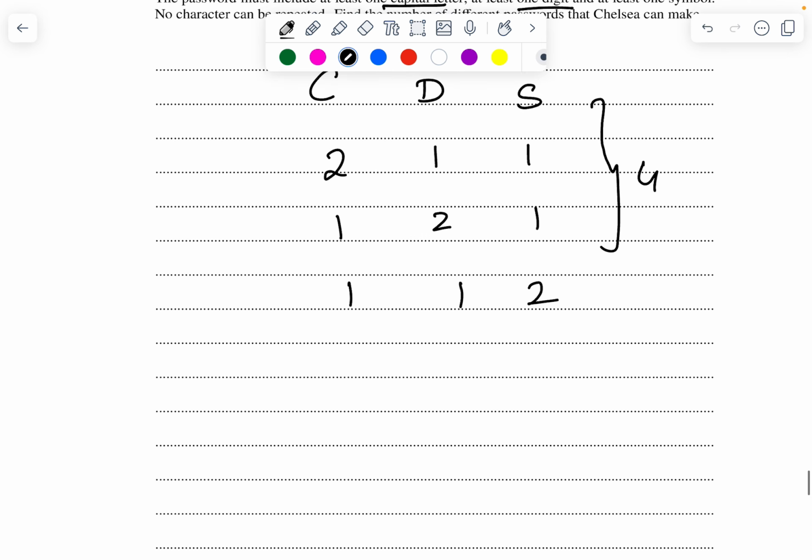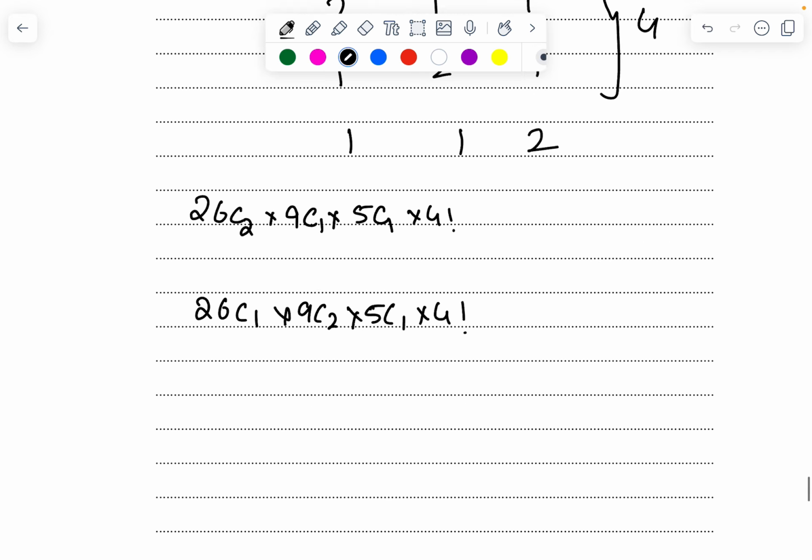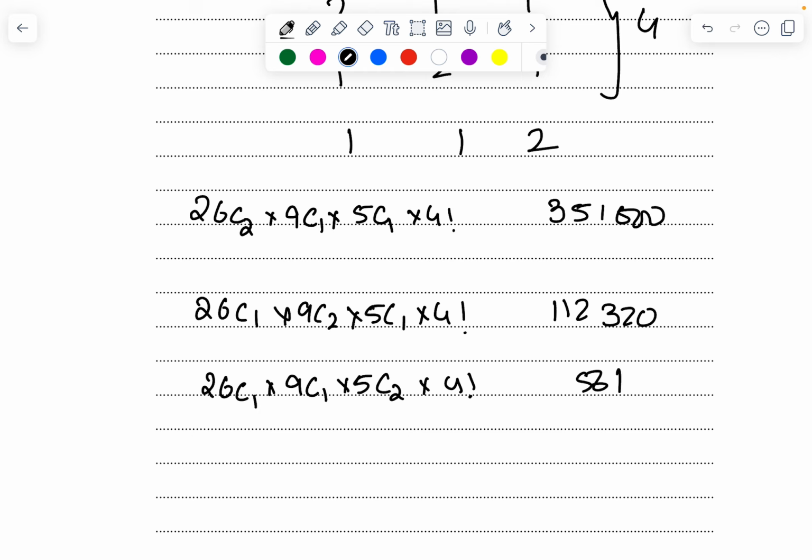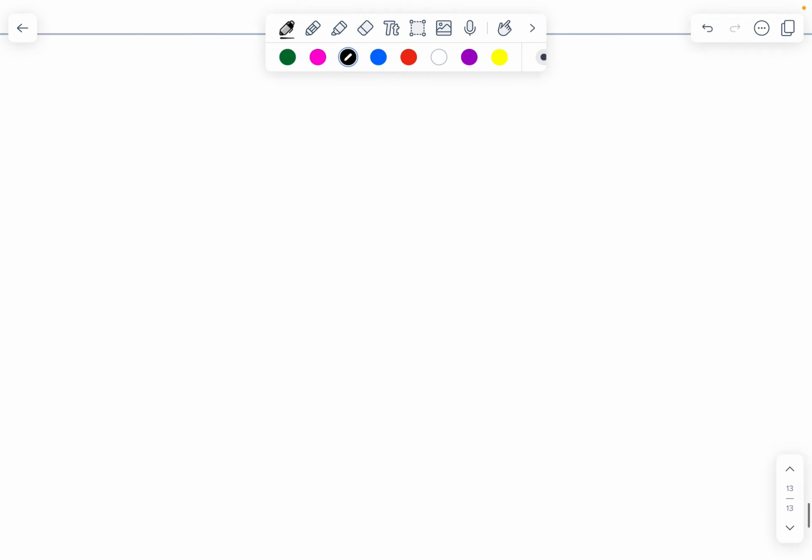So it's going to be 26C2 times 9C1 times 5C1 times 4 factorial, then 26C1 times 9C2 times 5C1 times 4 factorial, then 26C1 times 9C1 times 5C2 times 4 factorial. So this is going to be 351,000, 112,320, 56,160. Add them all. The final answer is 519,480.